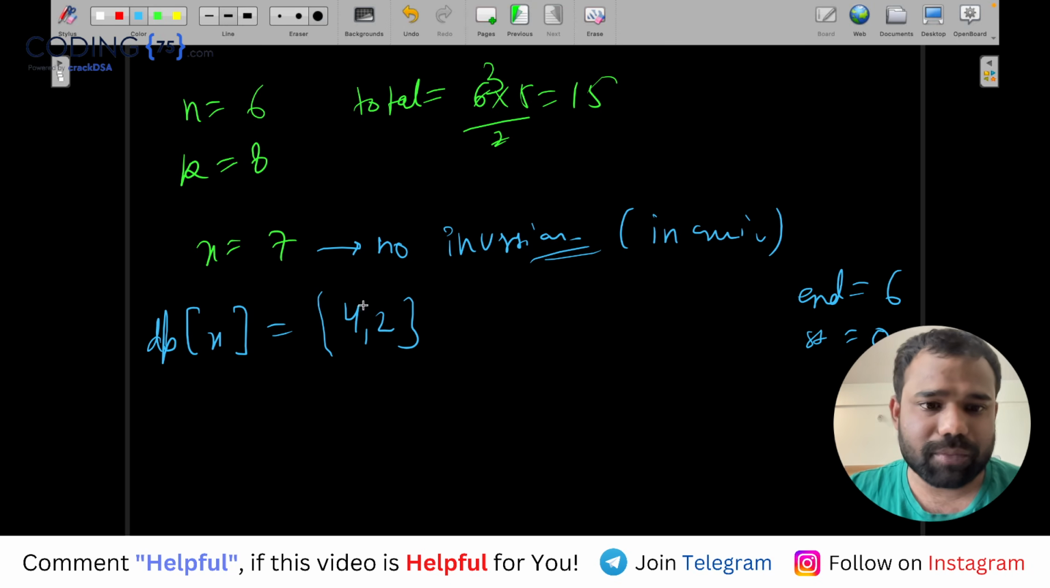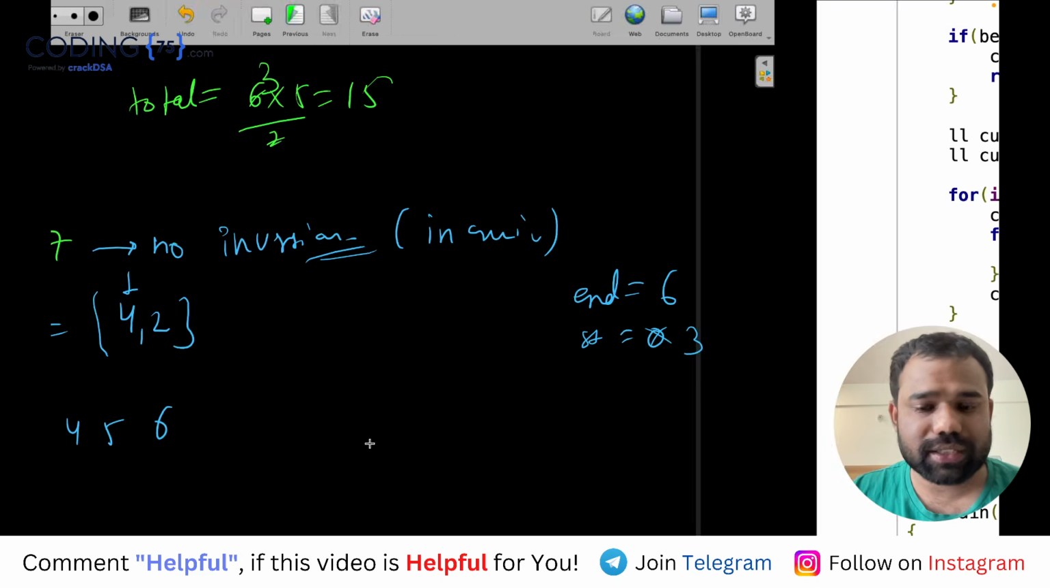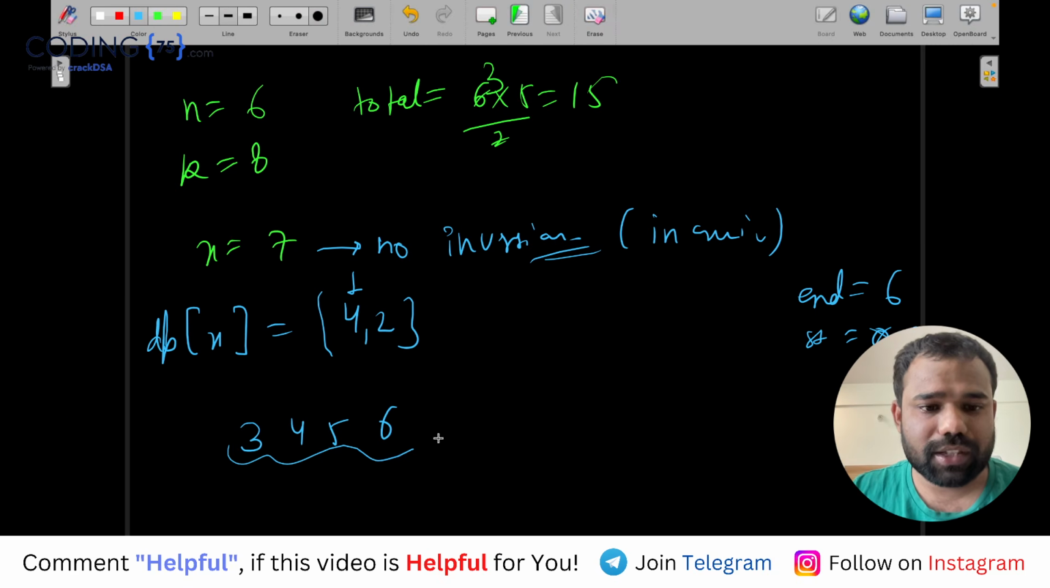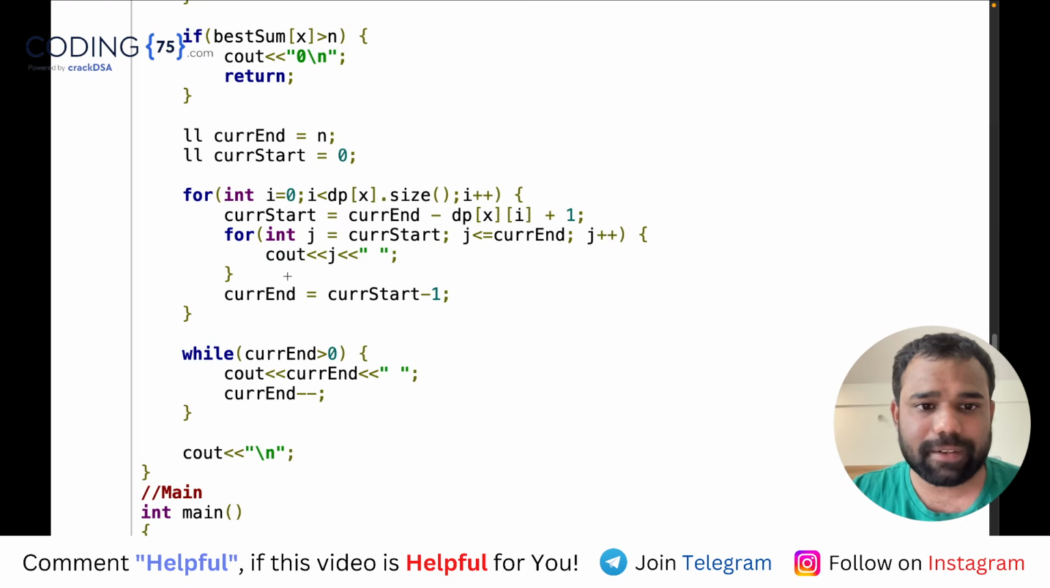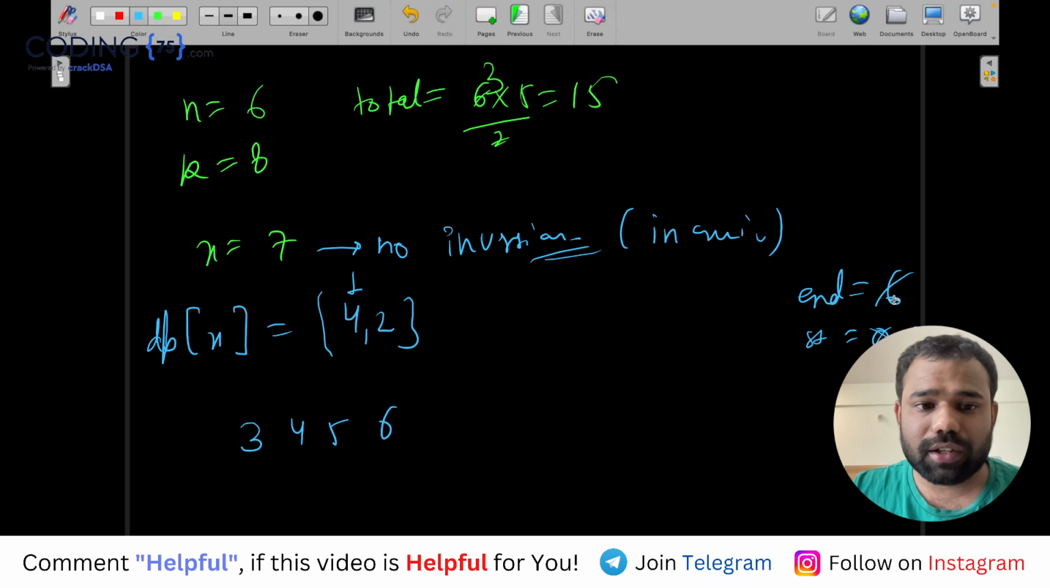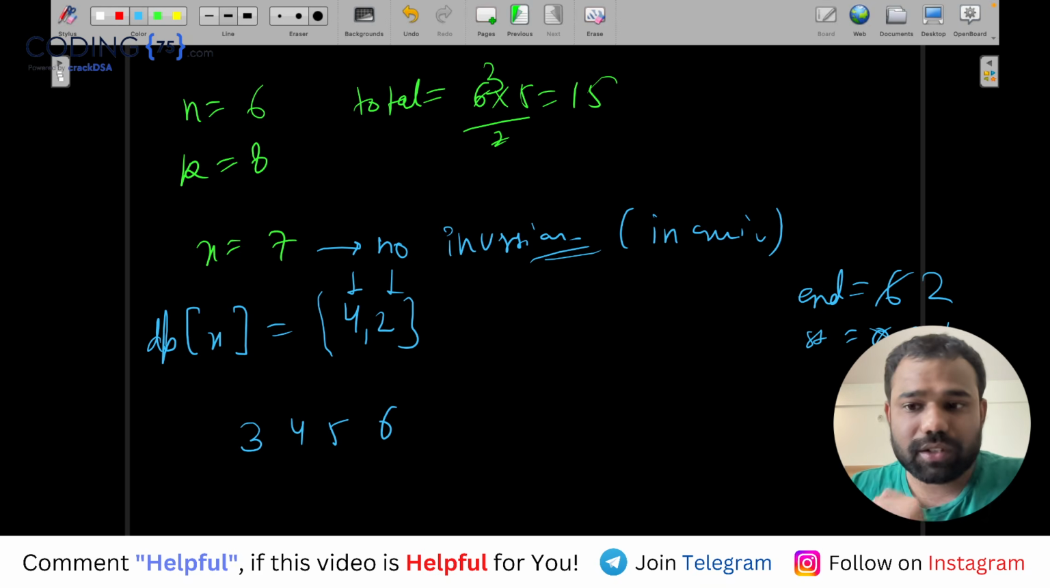Now what I did, this is 4. So my current start became 6 minus 4 plus 1, which is 3. So I wrote 3, 4, 5, 6. You can see from start to end, I'm printing 3, 4, 5, 6. Okay, I printed. Then I made my current end equal to current start minus 1, which is 2. And now my current start, because this is 2, will become 2 minus 2 plus 1, which is 1.